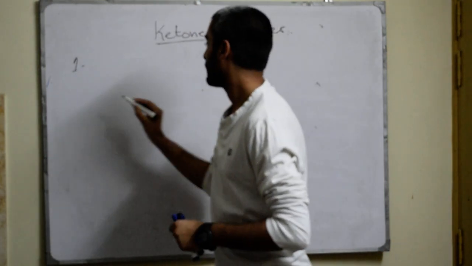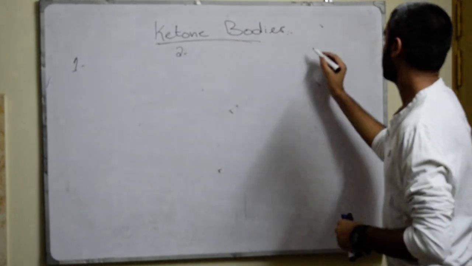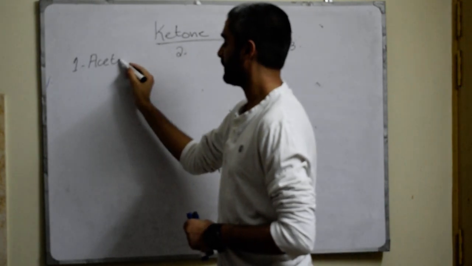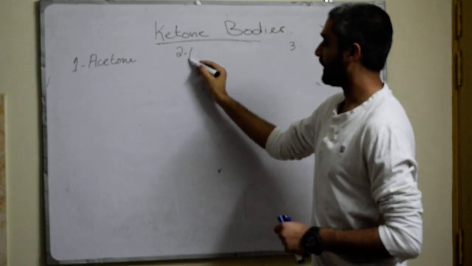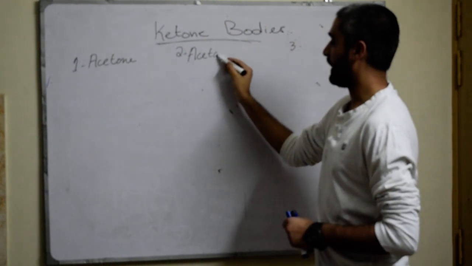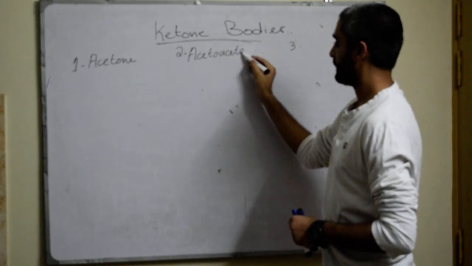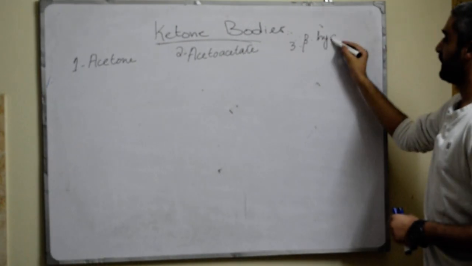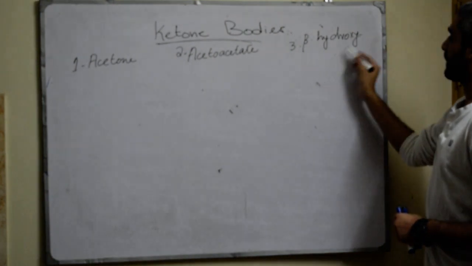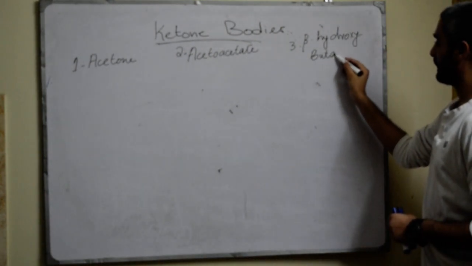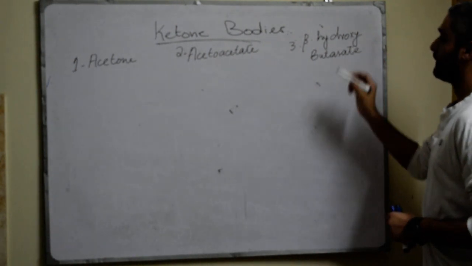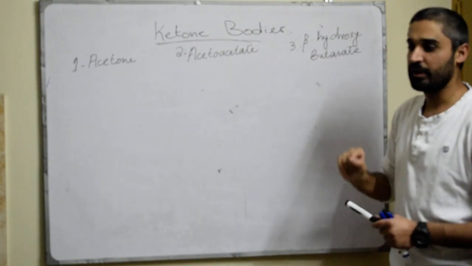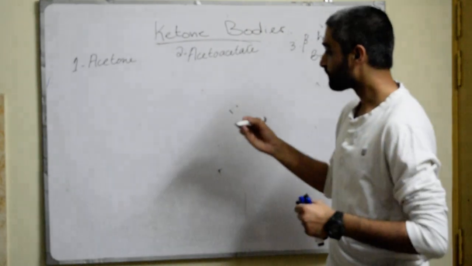Number 1 is acetone, number 2 is acetoacetate, and number 3 is beta hydroxybutyrate. So ketone bodies are of three types: acetone, acetoacetate and beta hydroxybutyrate.